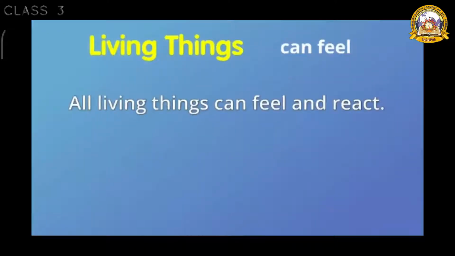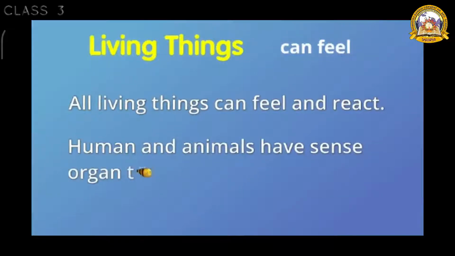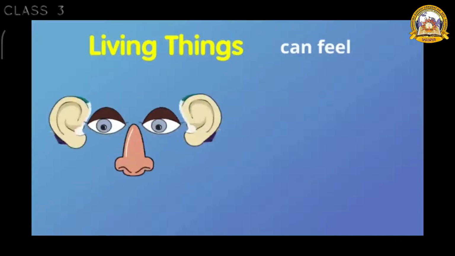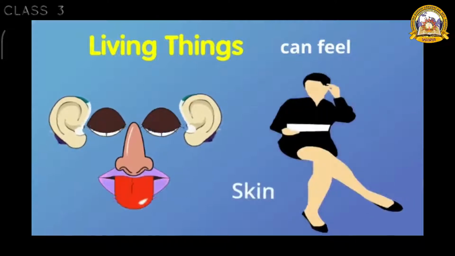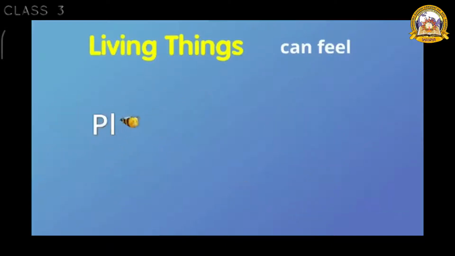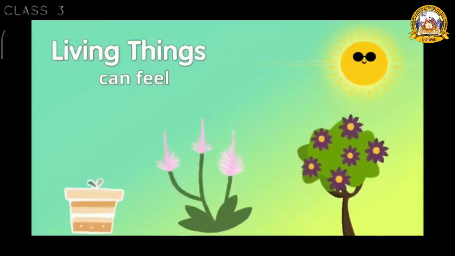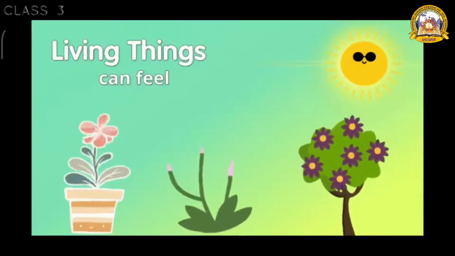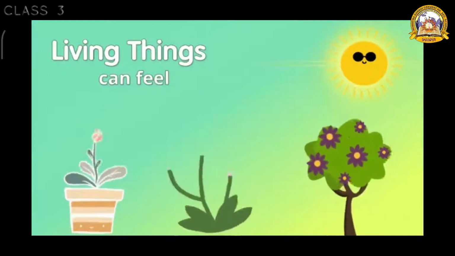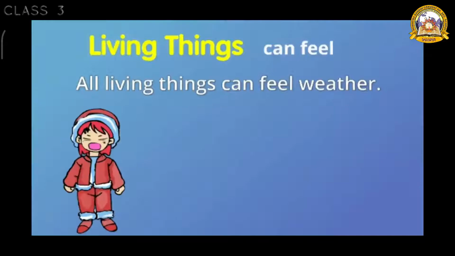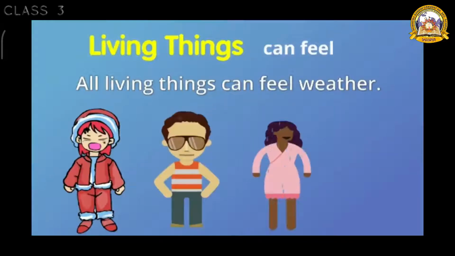Living things can feel. All living things can feel and react. Humans and animals have sense organs to feel: eyes, nose, ears, tongue and skin. These are sense organs. Plants can also feel. Plants feel the sunlight and grow towards it. All living things can feel the weather.